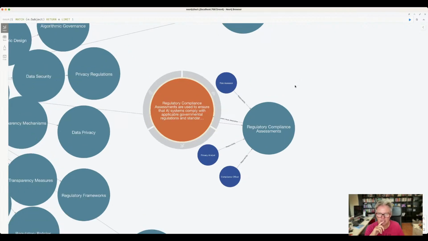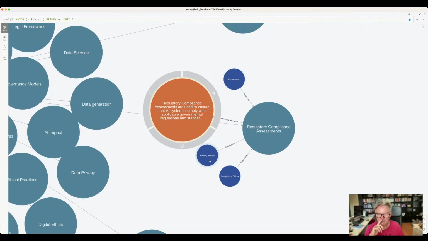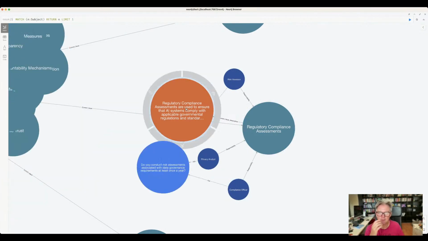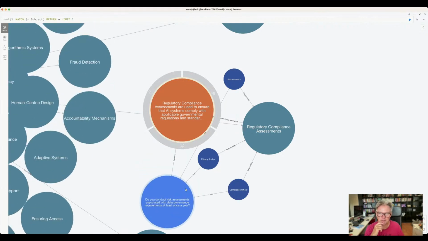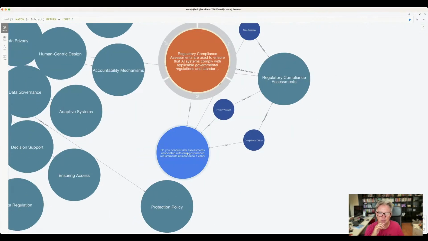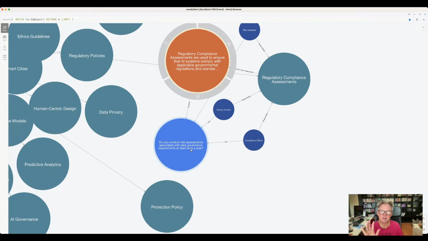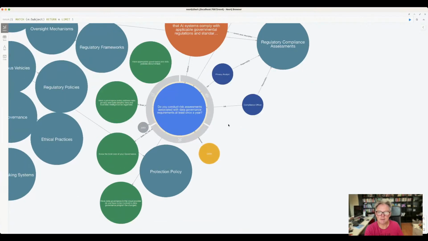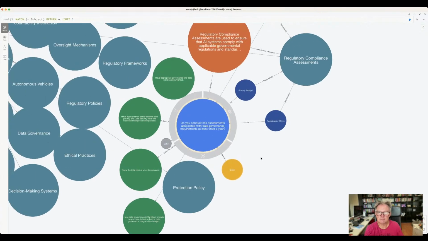Now, what do I have here? Other things I have here are the job roles, the job functions that take care of this. If I click on this, I get to see the question that's related to this. And that's the blue ball. The blue ball is the question that you need to ask of your risk assessor, privacy analyst, compliance officer in relation to regulatory compliance assessment in relation to AI governance. And the question is, do you conduct risk assessments associated with data governance requirements at least once a year?